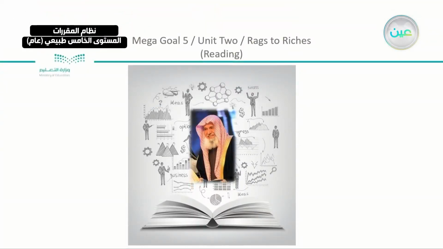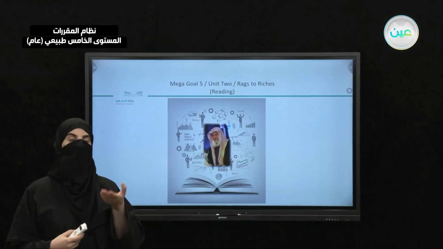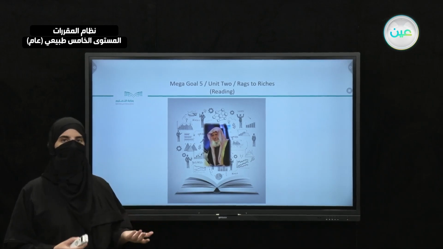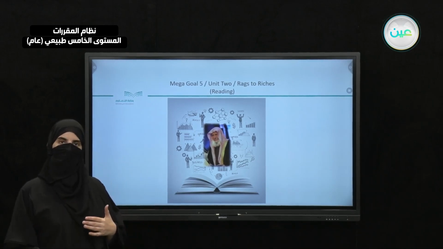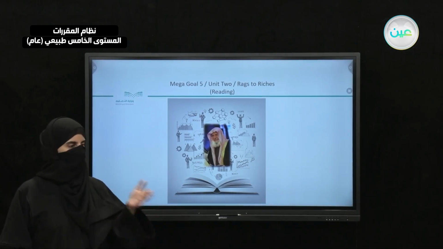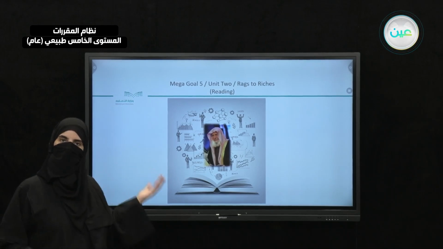Before starting in the book, there are 2 main questions. If you remember in the intro, when we first started, we talked about Sheikh Sulaiman al-Rajhi, and I told you to read about him more. Also, when we had our beginning in Unit 2, the discussion, we had many different personalities, and we said that we would reach Sheikh Sulaiman.